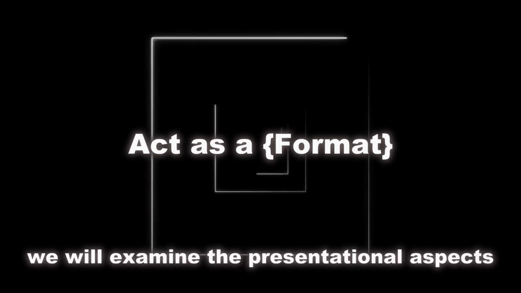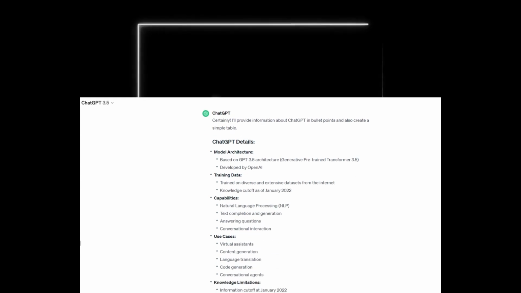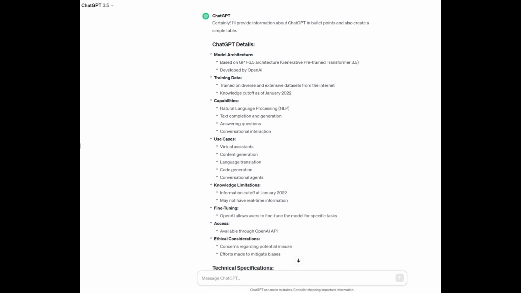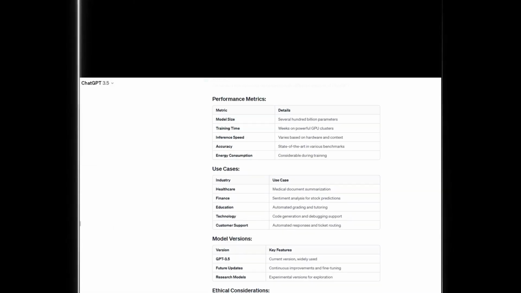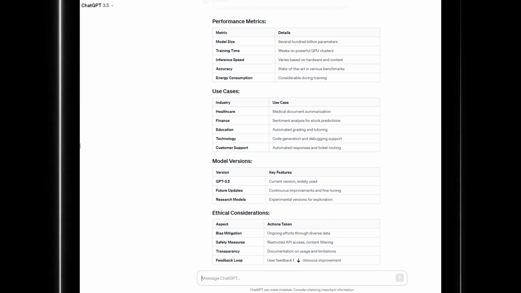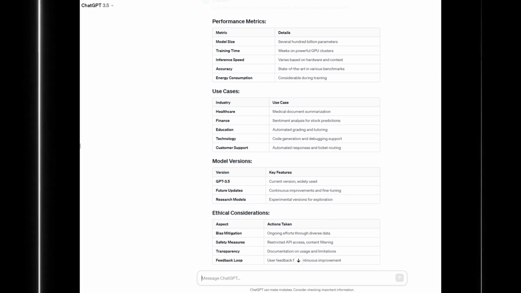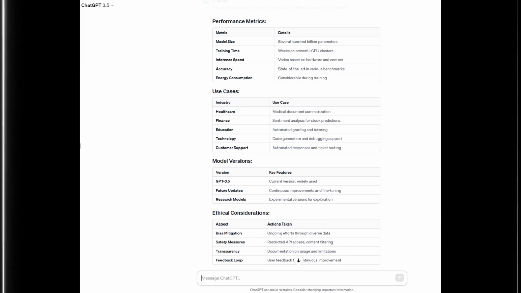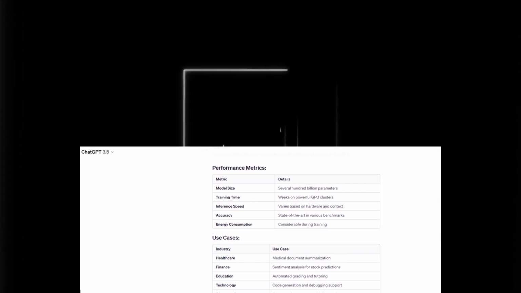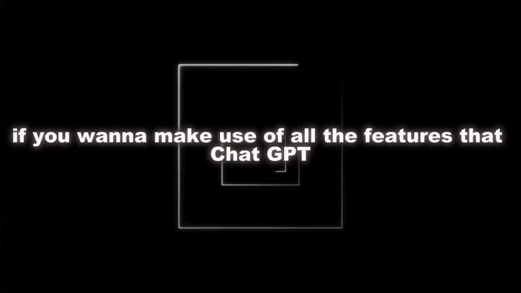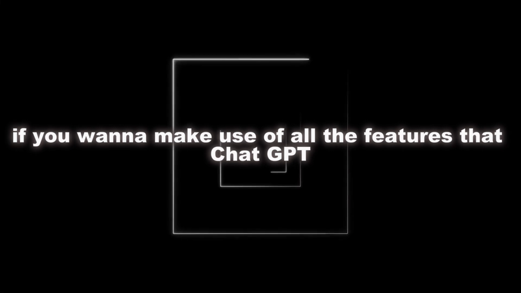Finally, we have the "in format" component to complete the formula. In this section, we will examine the presentational aspects that surround the main content. In what way should the information be arranged? Do they prefer succinct bullet points, more in-depth descriptions, or visual aids like tables and pie charts? In this section, users are given control over the format of the response, allowing them to tailor it to their individual needs.